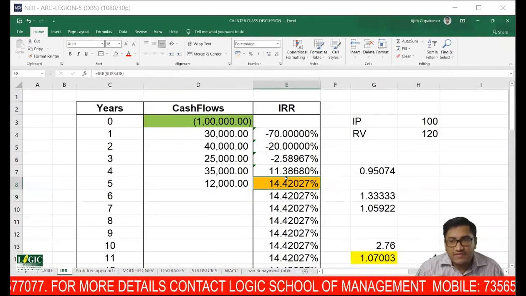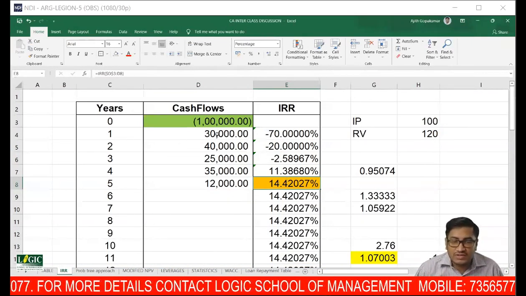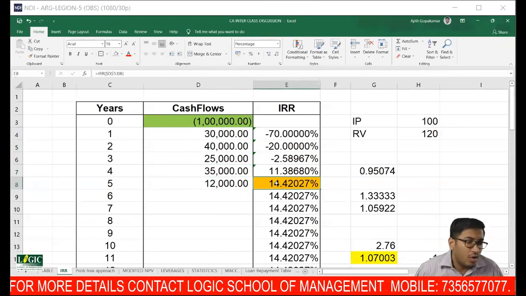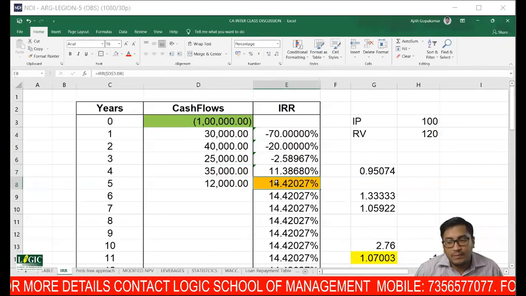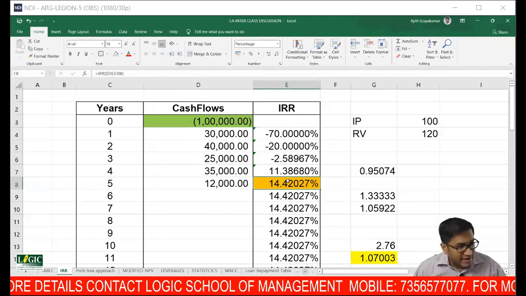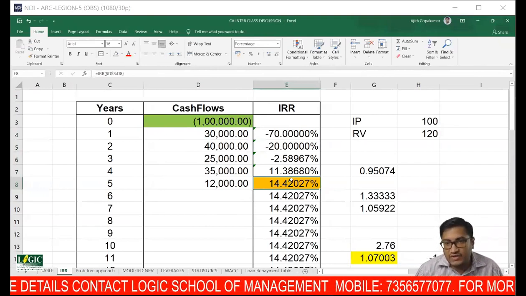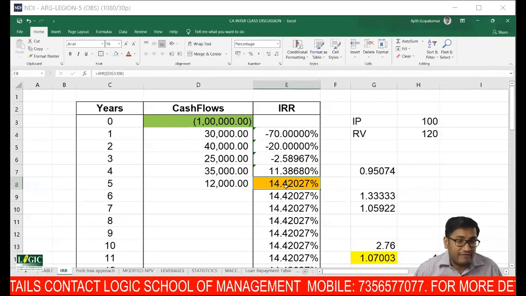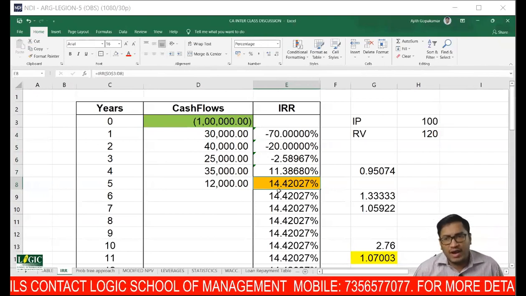So can we see whether, if I discount all the cash flows at 14.42, what will be my present value of inflow? Can we cross verify? I said at 14.42, it should be 1 lakh. Let's do it.